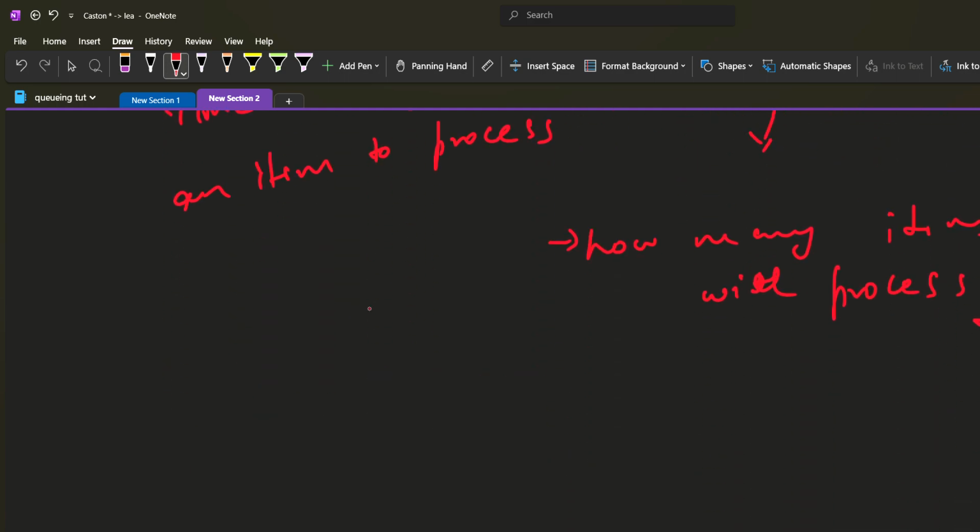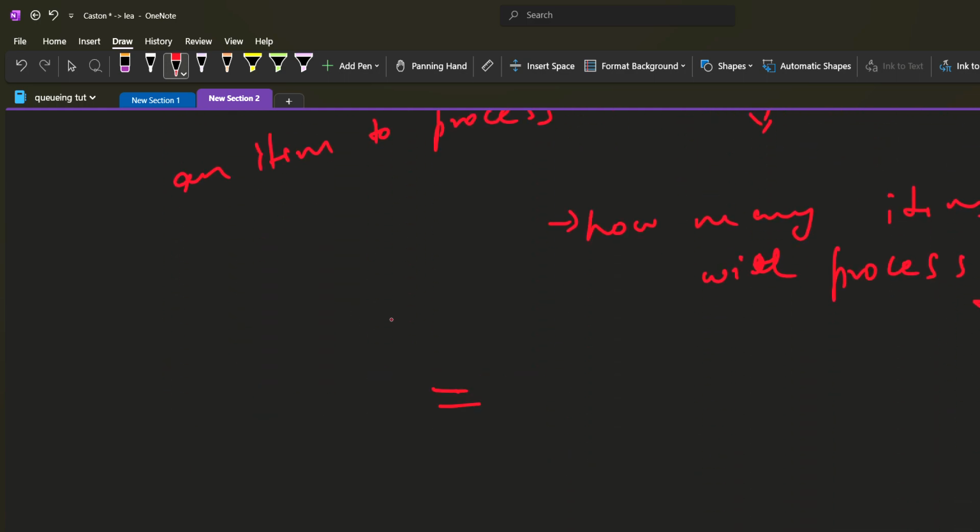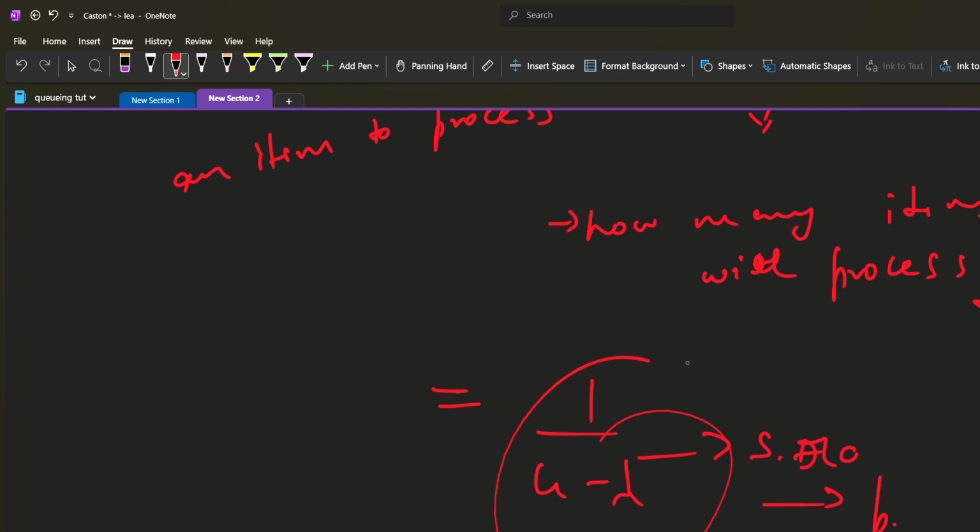And then there is the average time in system. So average time in system, I think it's 1/(mu minus lambda). So mu is basically my service rate, and lambda is my inter-arrival rate. Now, these two notations are really important for simulation, for queuing theory. This is very important for these two.